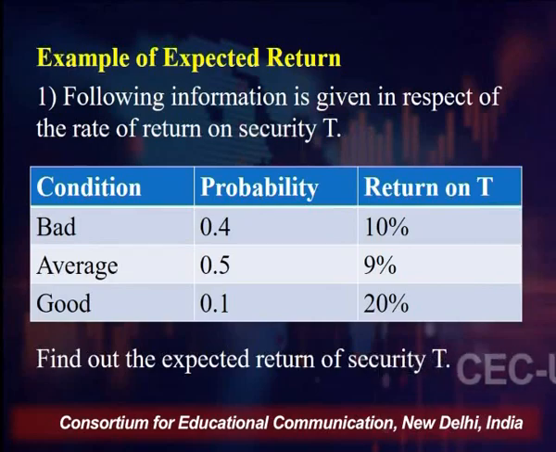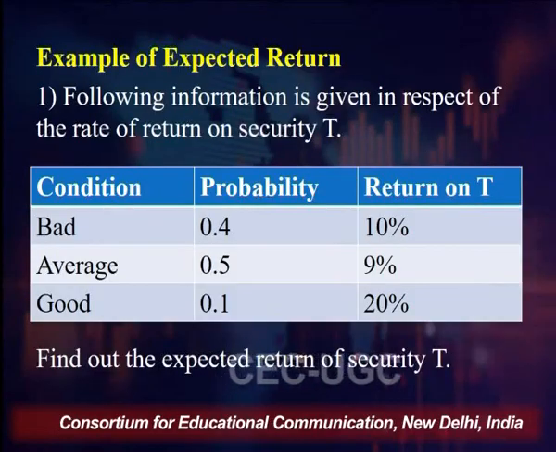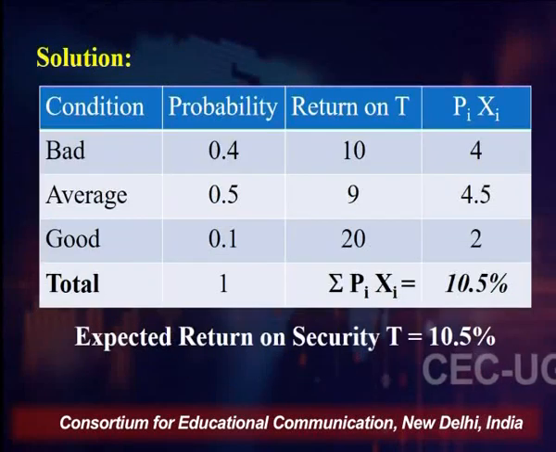So what is expected return? Simply it will be Pi. Pi means the probability of happening of different events, bad, average and good. Pi multiplied by Ri, Ri means the return: 10%, 12%, not 9% which I have written here, but 12%, and 20%. So if you multiply 0.4 into 10%, 0.5 into 12% and 0.1 into 20%, the summation of it will be your expected return. So friends, in this way, that is the probability multiplied by the expected return, the sum total of it will give you the expected return.